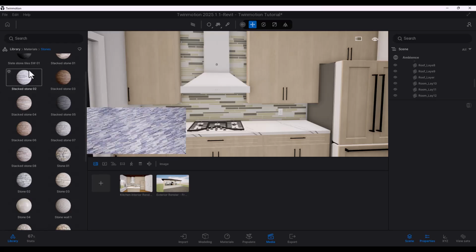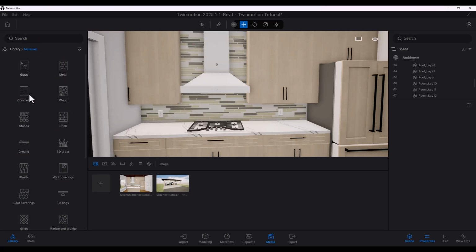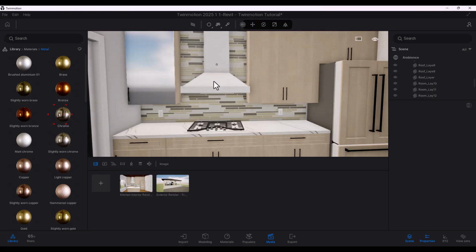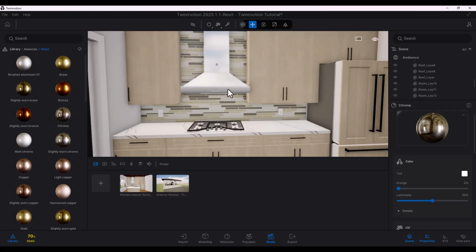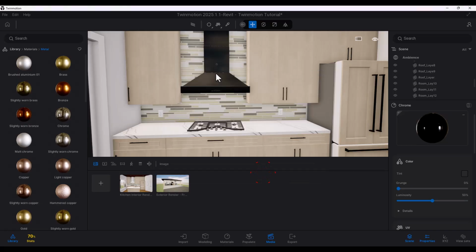So how you do this is you actually have to change your applying mode to apply to object only. And then I'm actually going to come and pick metal. Maybe I'll pick chrome and I will just drop it on here. And you can see it only affected this material and nothing else. So I'm happy with the settings. I'll just make it a bit more darker.